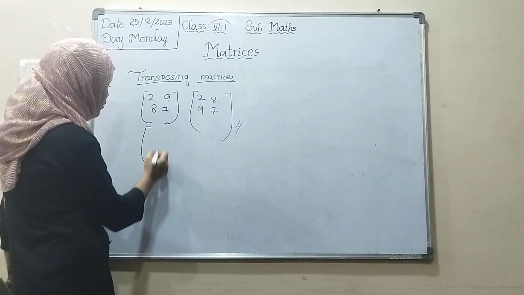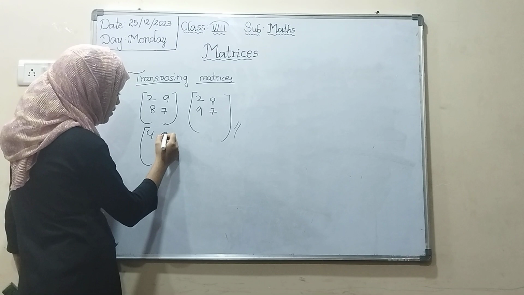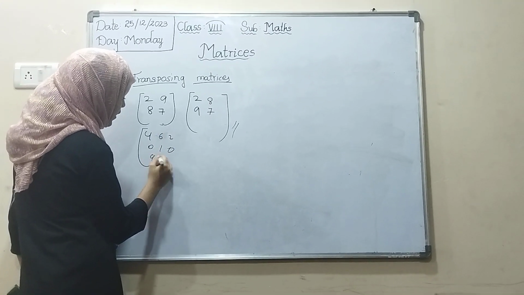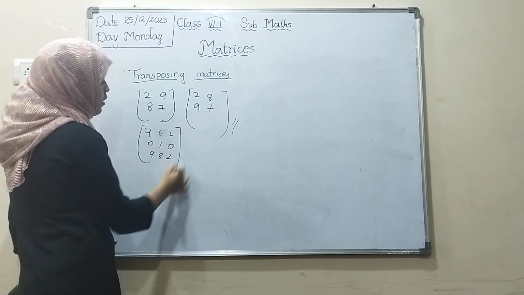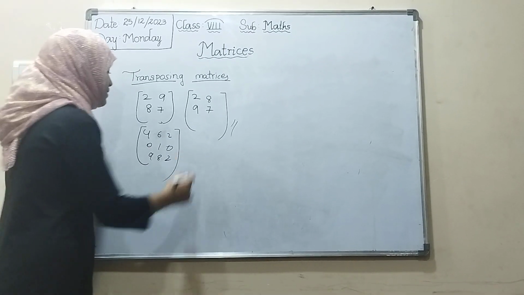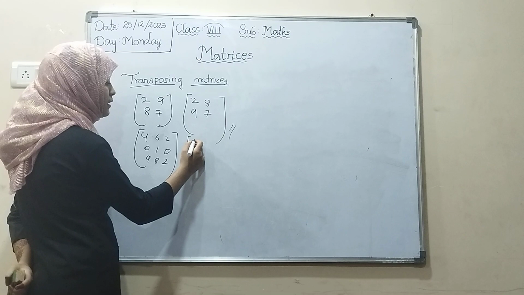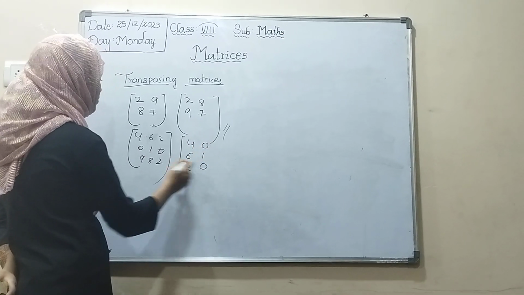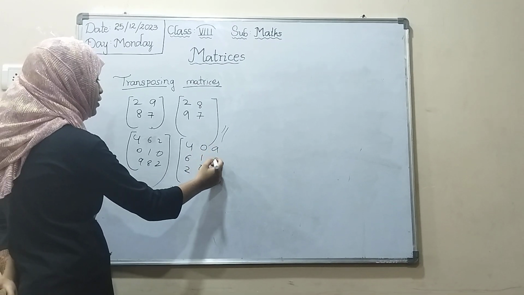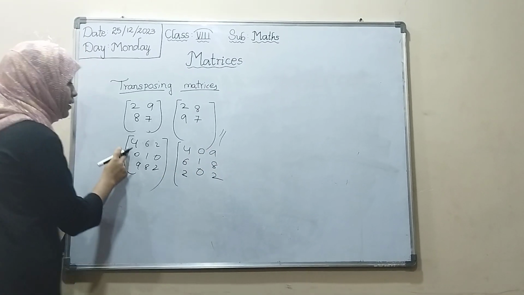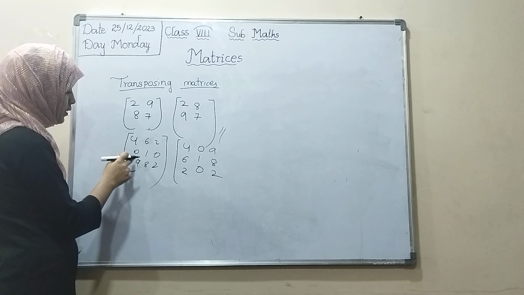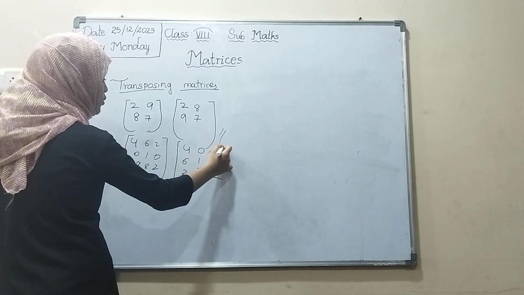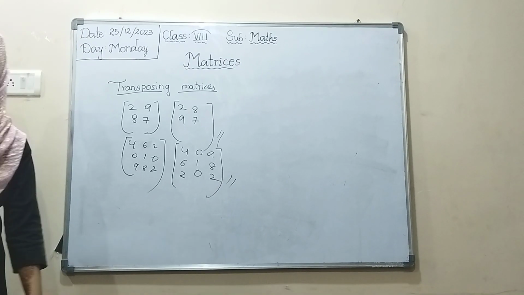Again I will tell you. 4, 6, 2, 0, 1, 0, 9, 8, 2. What is the transpose of this matrix? 4, 6, 2 will change to a column. 0, 1, 0 will change to one column. 9, 8, 2 will change to a column. See, 4, 0, 9 will change to a row. 6, 1, 8 row, 2, 0, 2. This is transpose of matrix.